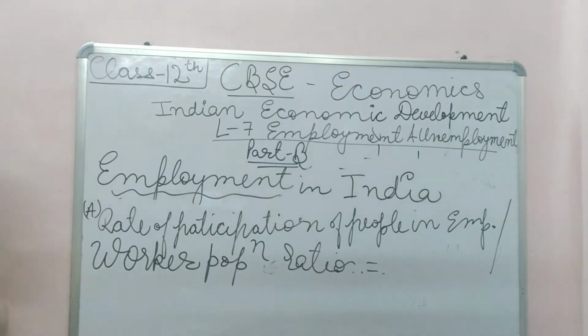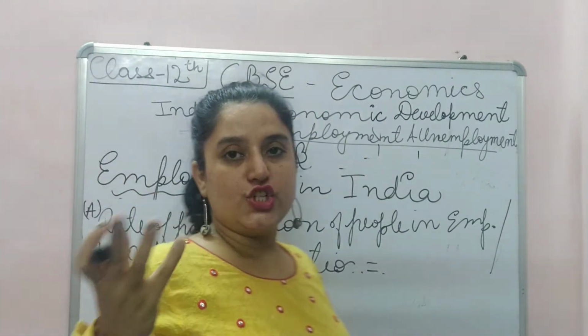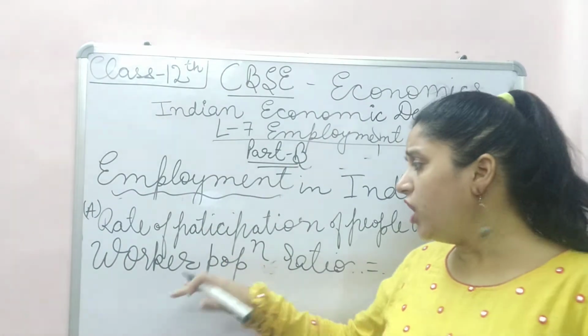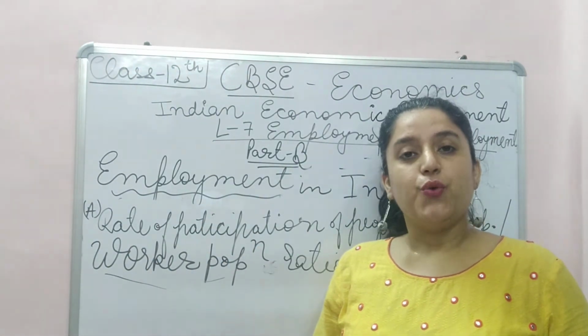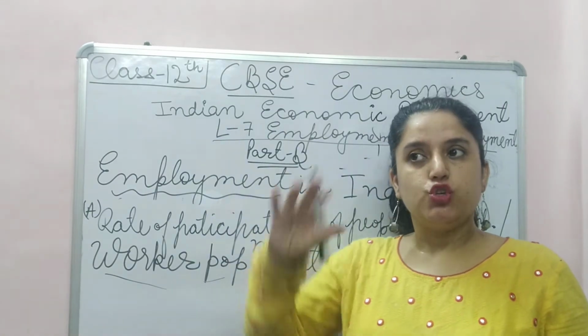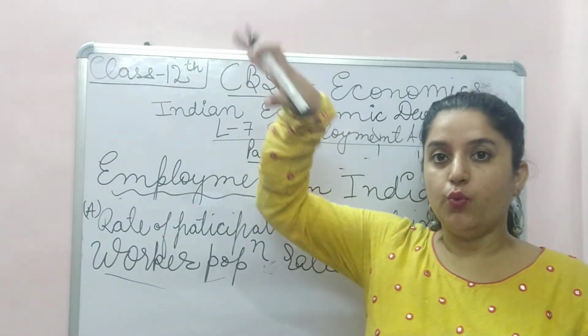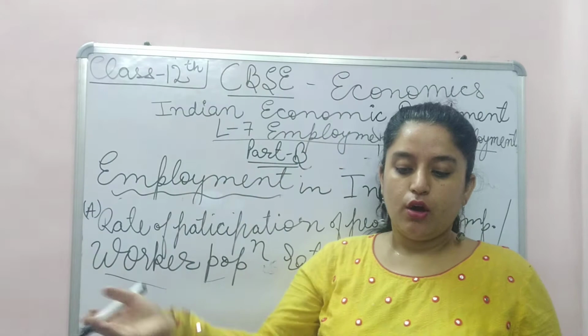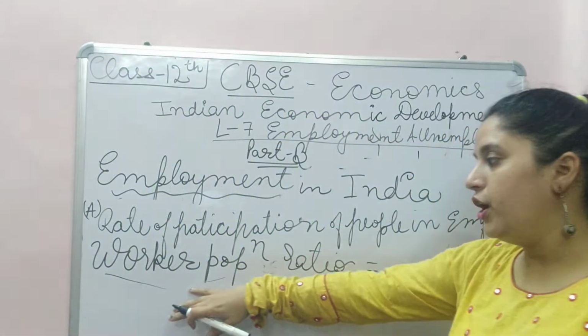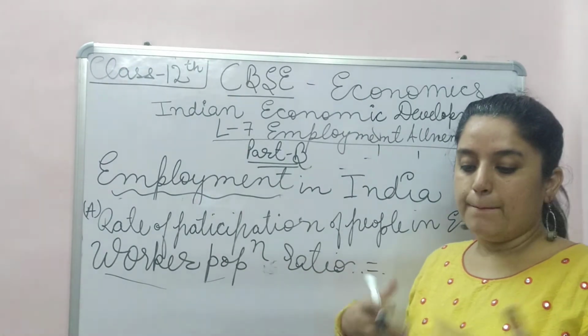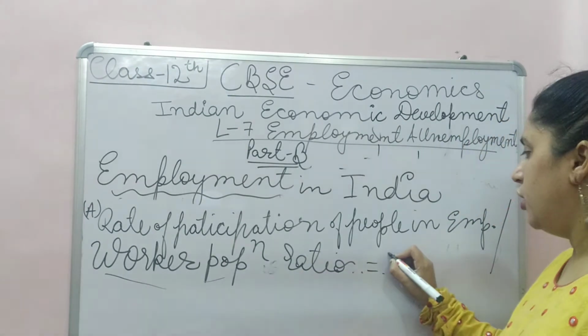It is a very easy ratio: total number of workers divided by total population, multiplied by 100.